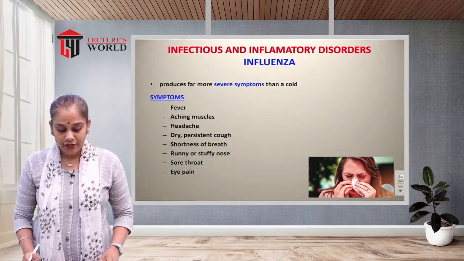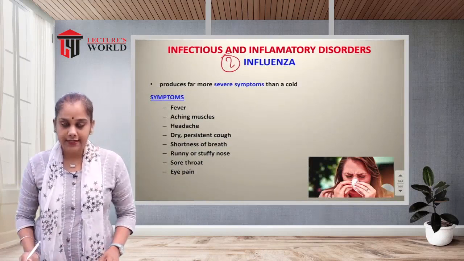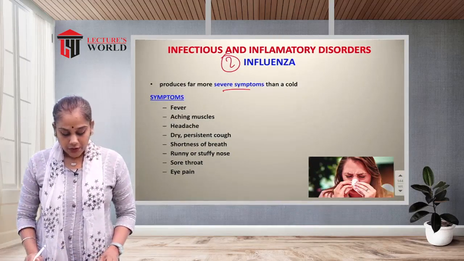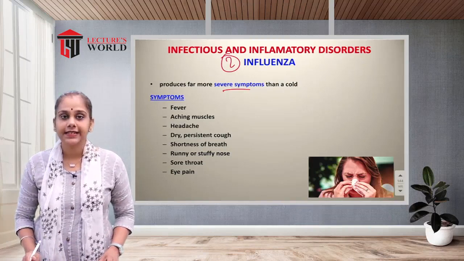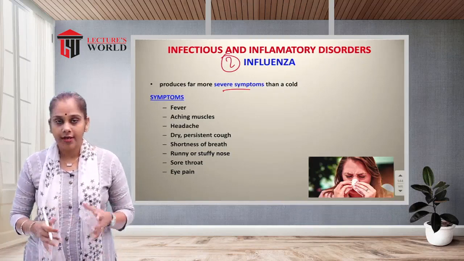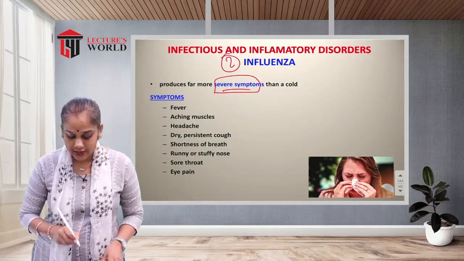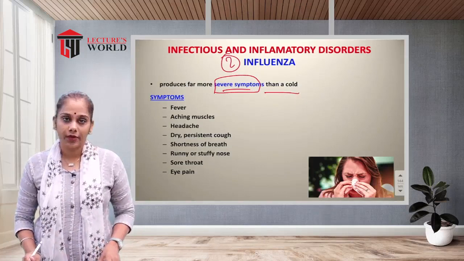Now, in the infectious and inflammatory disorders, the second condition is known as influenza. Influenza produces far more severe symptoms than a cold. It is like a common cold, but it has more severe symptoms as compared to the common cold.